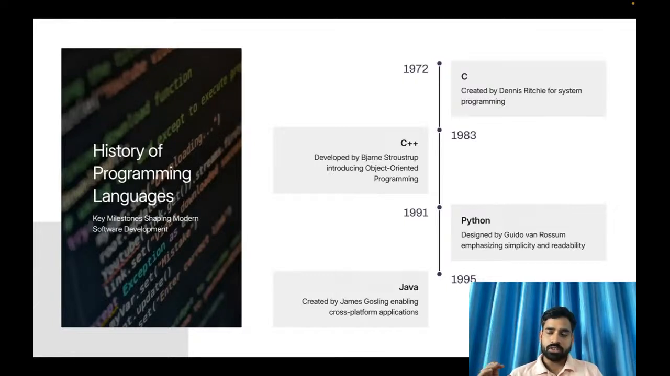Recently 3.14 has been released, around 7th October 2025. Python 3.14 has been released. So yeah, like that things have been developed.